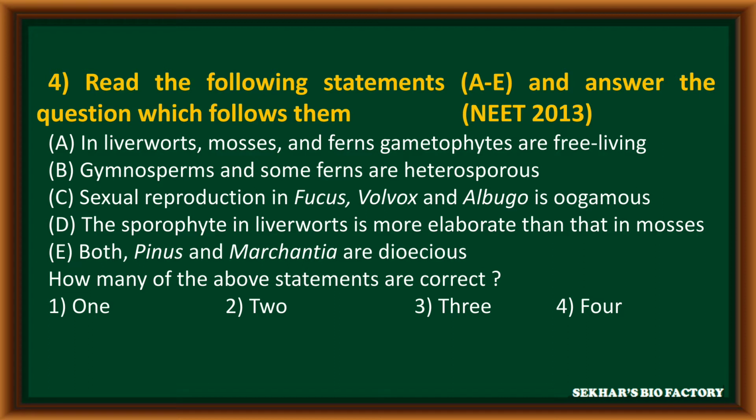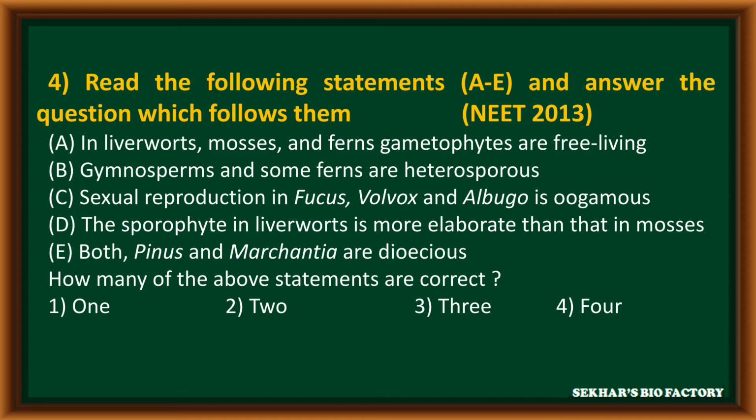Question number 4 from NEET 2013. Read the following statements from A to E and answer the question which follows them. Statement A. In liverworts, mosses and ferns, gametophytes are free living. Statement B. Gymnosperms and some ferns are heterosporous.